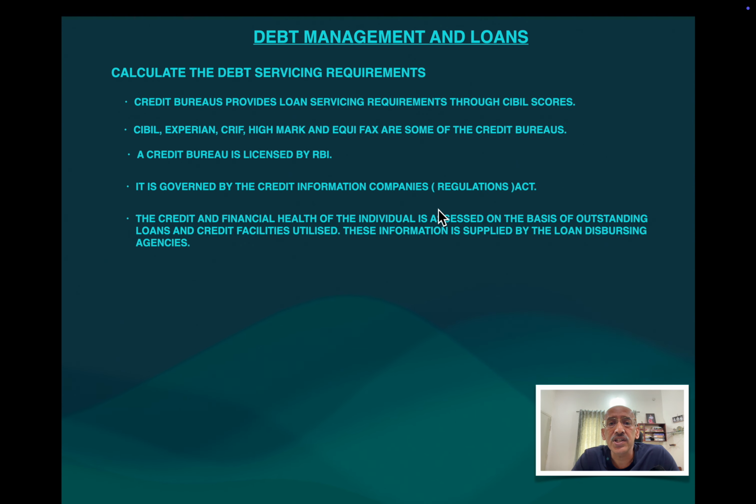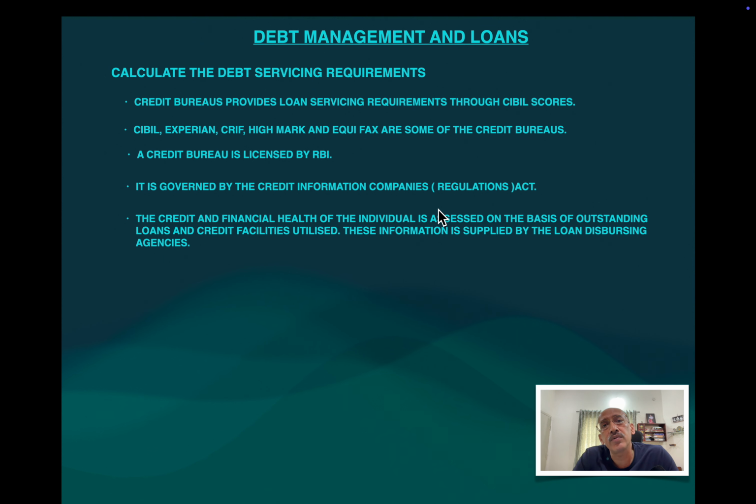Now, the financial health of an individual is basically assessed by the CIBIL score, which he is holding. Anything above 785 is considered good. See, this CIBIL score is calculated based on what? How many loans you are having, whether you are repaying the EMI regularly, and how much proportion of the loan which is eligible for you have utilized.